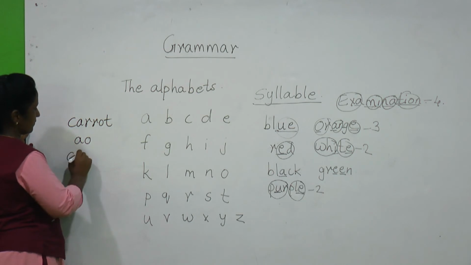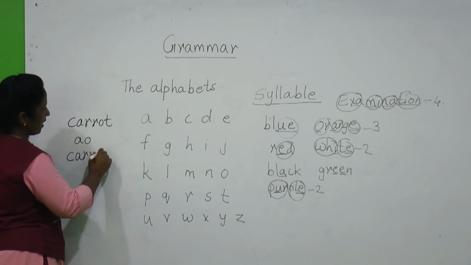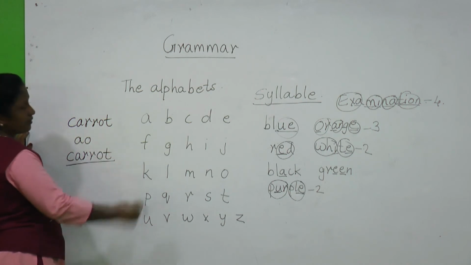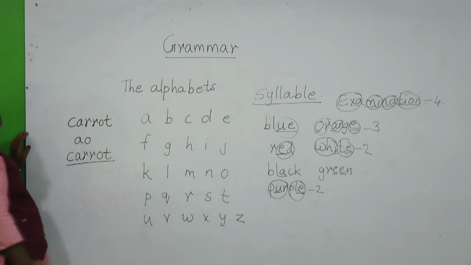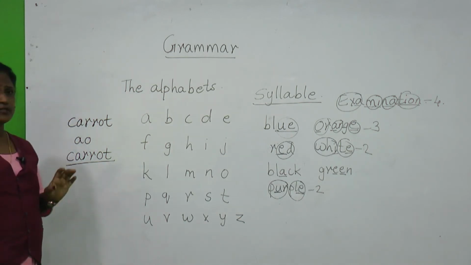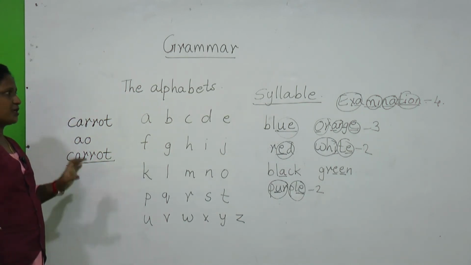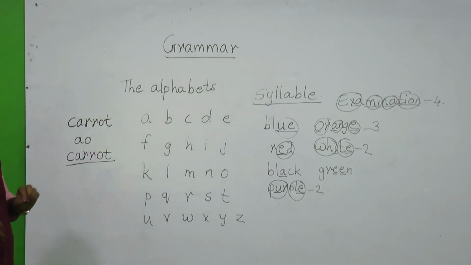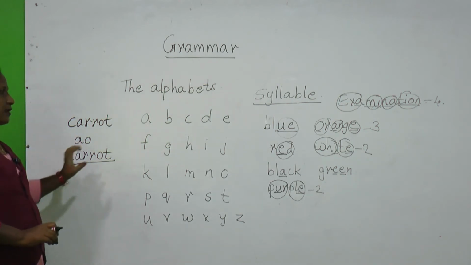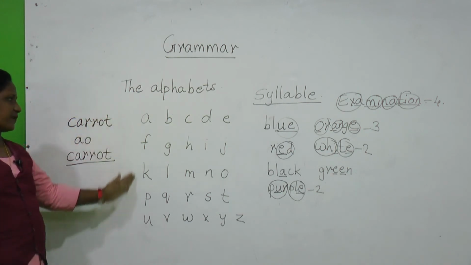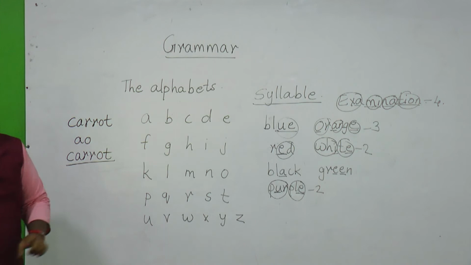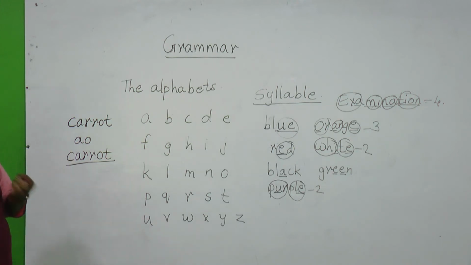Suppose if I take this C, then A, here double R and O and T, and it forms a new word, that is carrot. So what is a word? It is a combination of vowels and consonants. So if you want to form a word, we need both vowels and the consonants, and these alphabets function to form different new words. For example, I will tell you some words like sing, read, dance, or some other words like eat, sleep. All these are new words where we find the combination of both vowels and consonants.